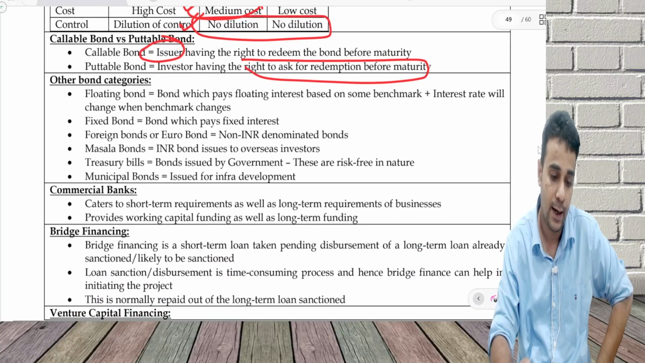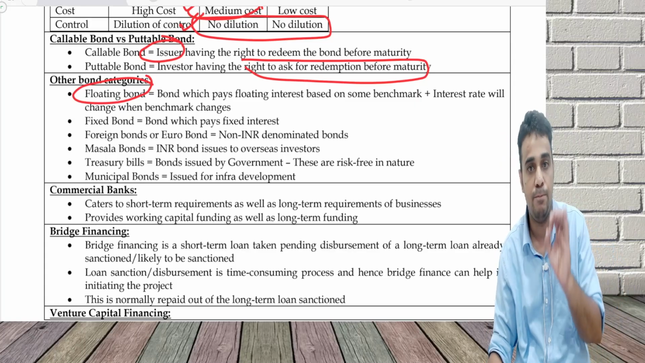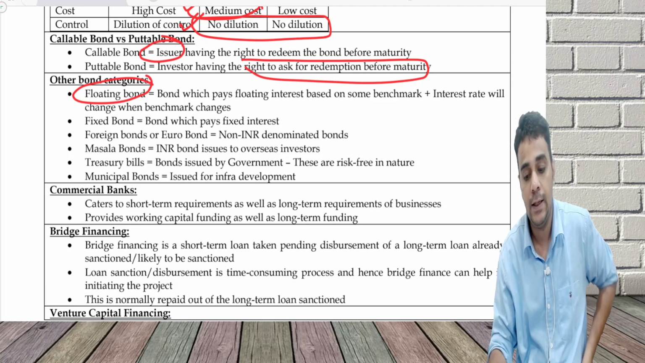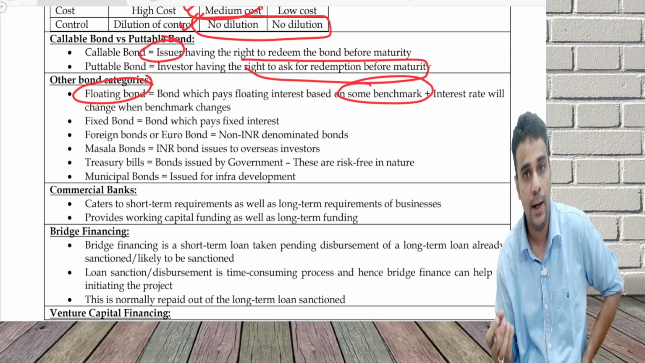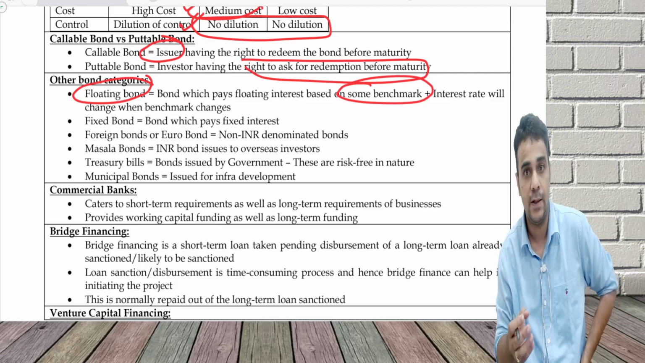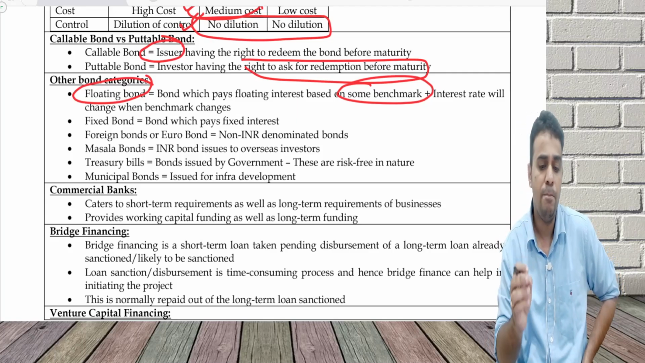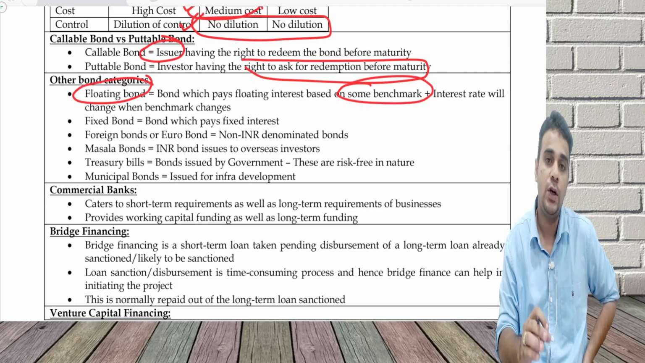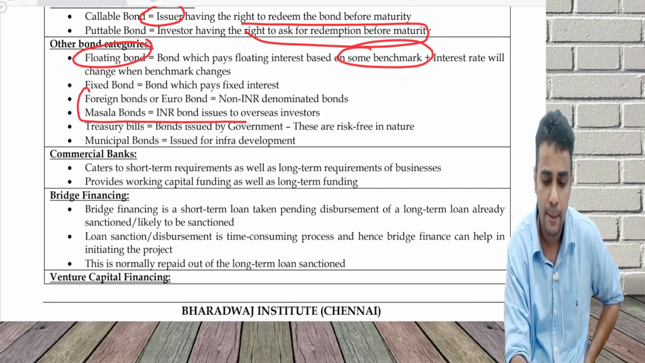There are other bond categories: floating bond and fixed bond. A fixed bond will pay a fixed rate of interest, 10%, 11%, 12%. A floating rate bond will pay a floating interest based on some benchmark. What can be the benchmark? They may say repo rate, RBI's repo rate plus something, or treasury bill rate, government treasury bill rate plus some percentage, PPF rate plus some percentage, PF rate plus some percentage. So some benchmark will be there, and if the benchmark rate undergoes a change, the floating rate interest will also undergo a change.